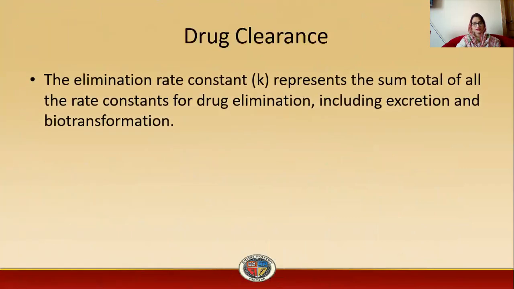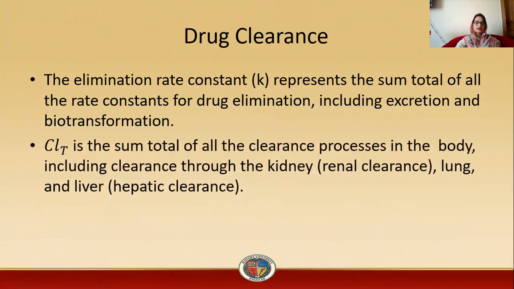Then comes drug clearance, again it is defined. The elimination rate constant represents the sum total of all the rate constants for drug elimination, including excretion and biotransformation. So clearance total is the sum total of all the clearance processes in the body, including clearance through kidney, that is renal clearance, lung, that is clearance through lung, and liver, that is hepatic clearance.